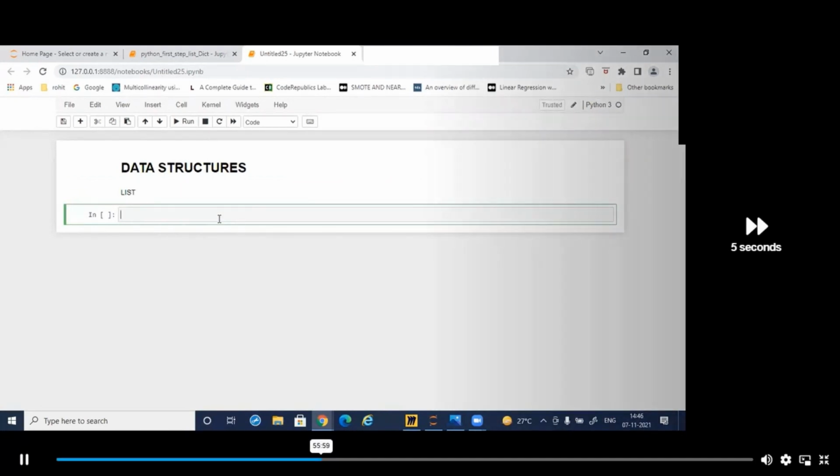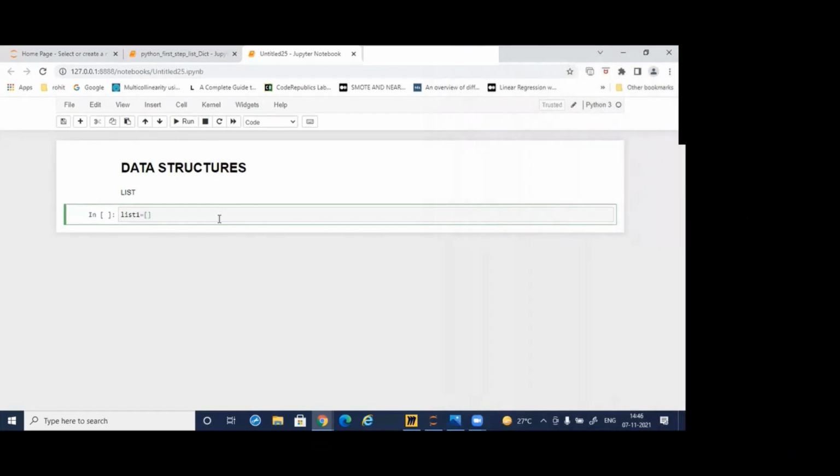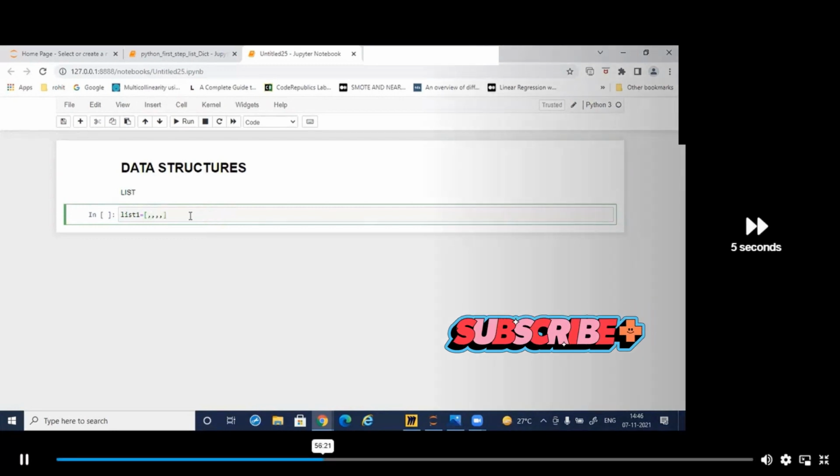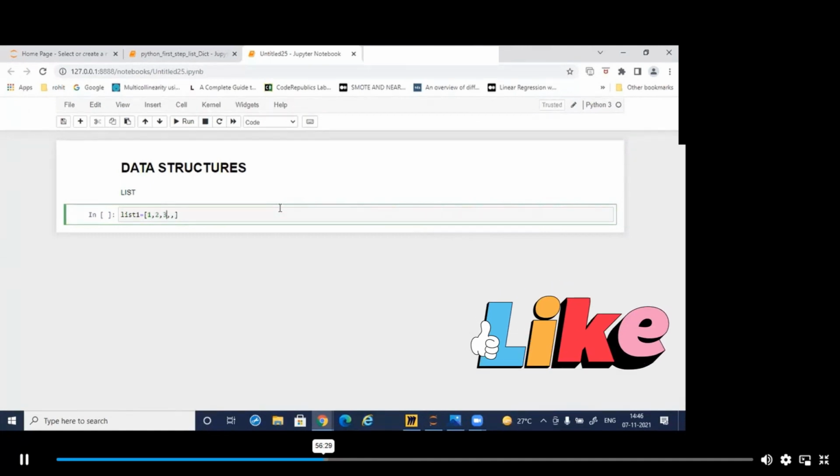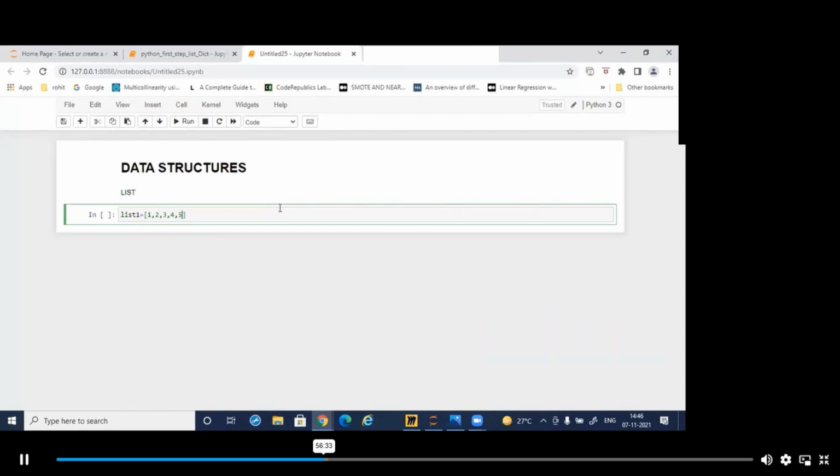The name, list1, is equal to blank. This is a blank list. What I do now is comma separation. Now I'm writing the data: 1, 2, 3, 4, 5.